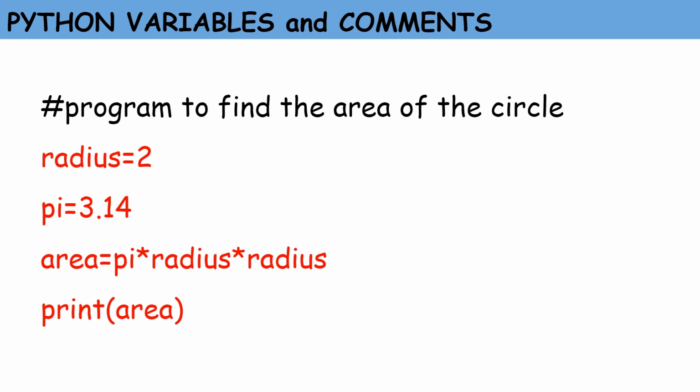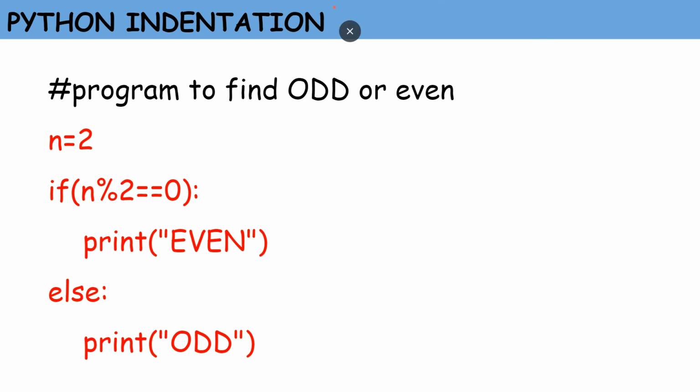Next are comments. They are added for the purpose of making the source code easier for humans to understand. A comment always starts with a hash sign. Here, the first line in this program, that is hash, program to find the area of the circle, indicates that it is a comment statement. Everything which follows this hash sign till the end of that line is treated as a comment. Comments are not executed by the interpreter. It simply ignores the comment statement. Comments are generally given so that anybody who reads the program can easily understand what the program is about, mainly for documentation purposes.